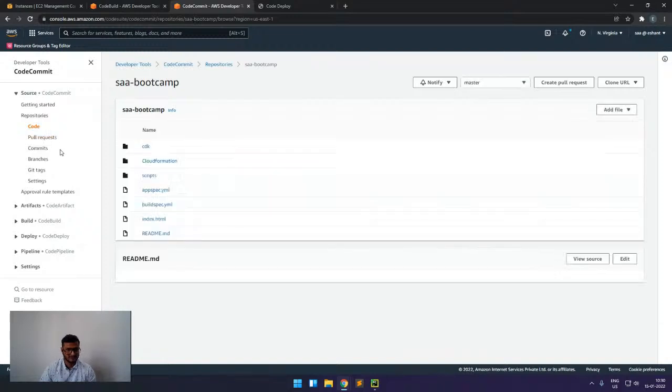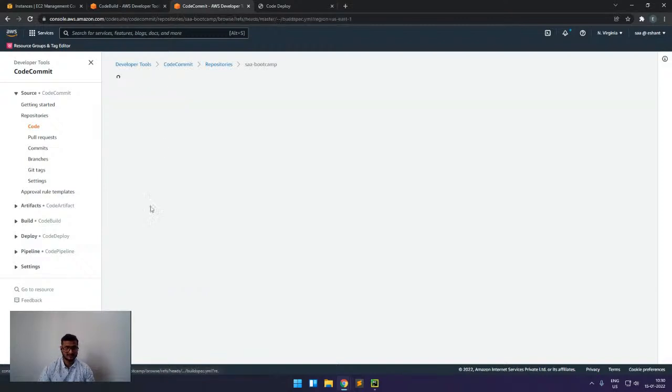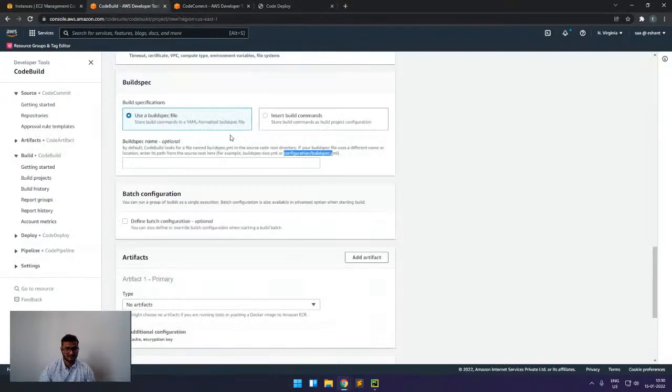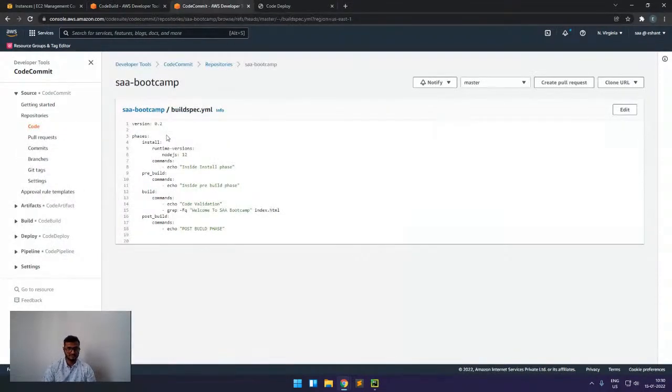But in our case, here we can see this is my build spec file, and I have stored it in the root. So here we will simply give the name as buildspec.yml file, which is stored in the root directory. Now we will go through the buildspec.yml file that we will be using for this demo.